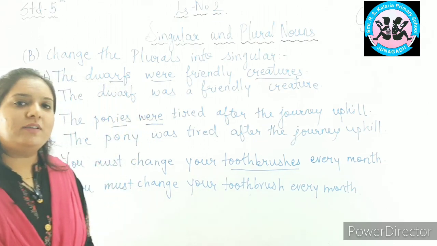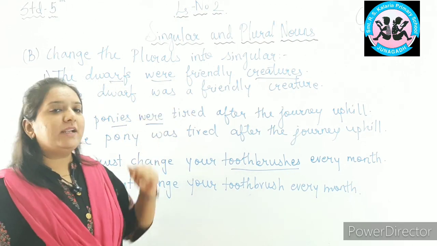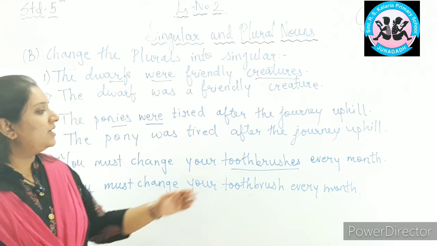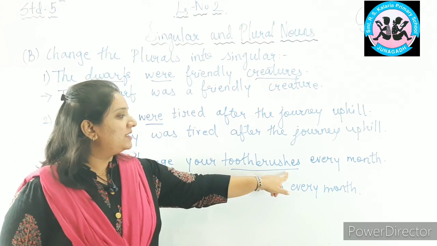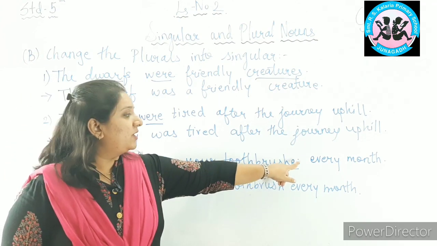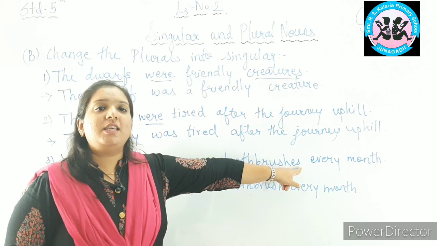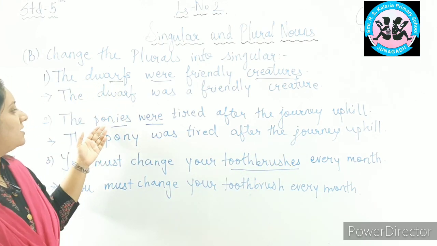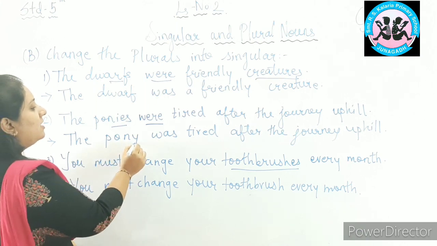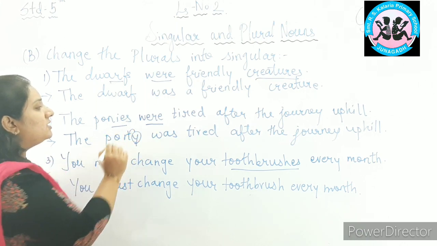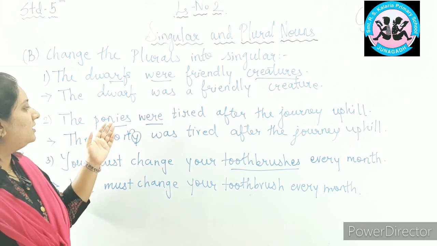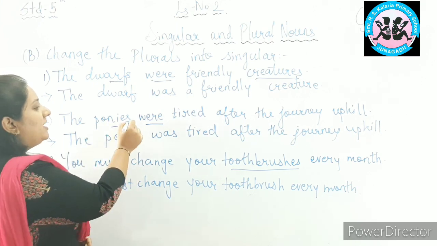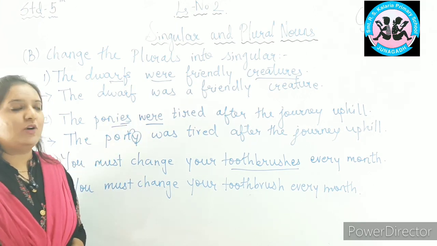Okay. Now, can you see the rules are applied over here? For example, toothbrushes. The word is ending in sh. So, what did we add? We added es to make it plural form. Here also, ponies. Here the noun was ending in y and there was a consonant before the y. So, we cut the y and we add ies to make it plural form.